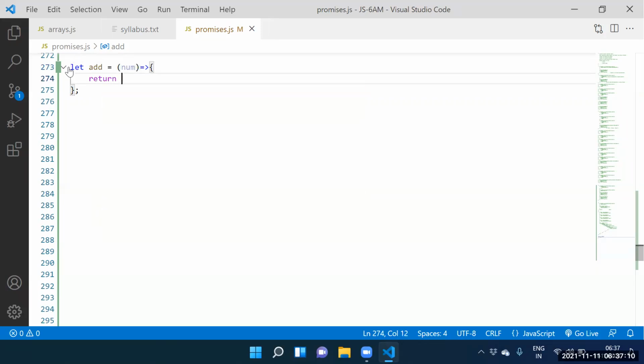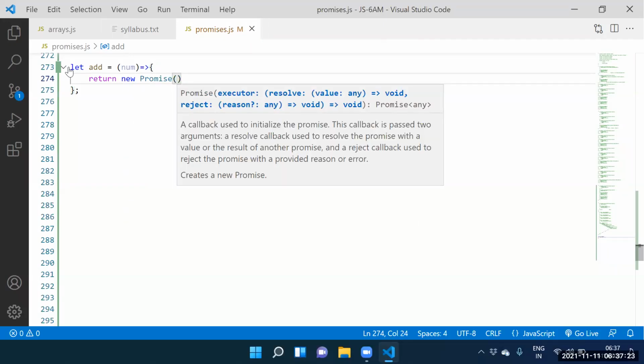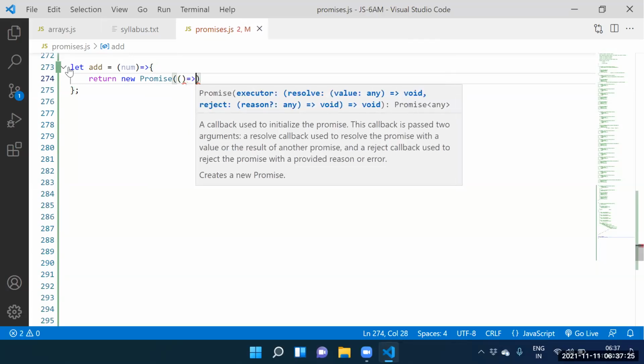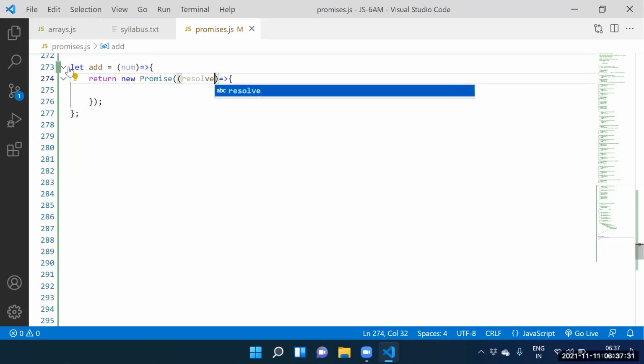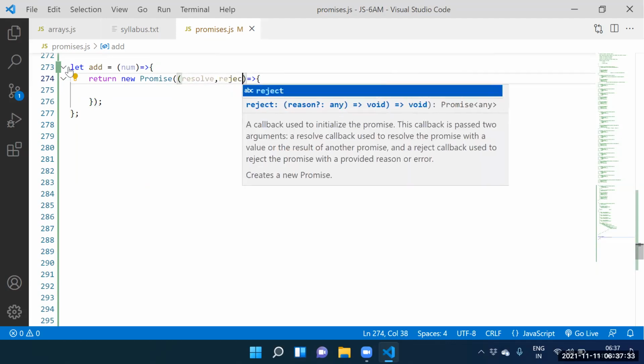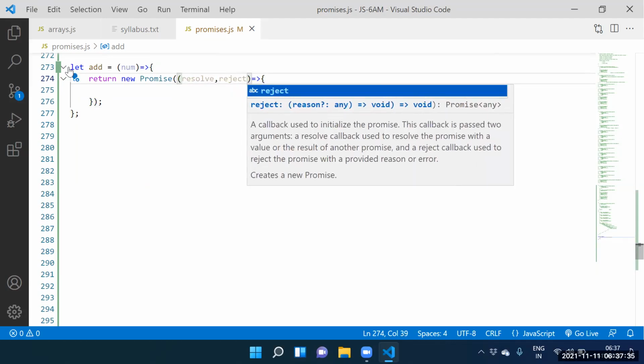Return, what do you want to specify? Return new promise. What is the argument we need to supply? Callback function. For the callback function, how many parameters? Two. The first parameter is the resolve parameter. The second parameter is the reject parameter.